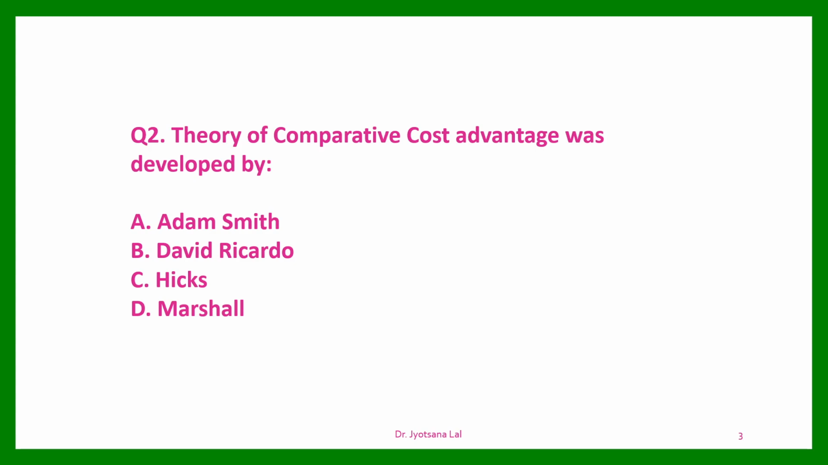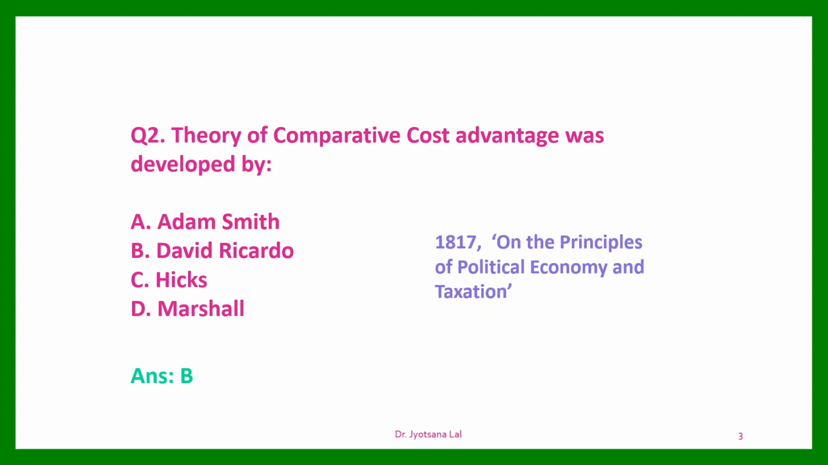Question number 2. Theory of comparative cost advantage was developed by. Very important theory of international trade. It is also known as the classical theory of international trade. Who has given this theory? Options are Adam Smith, David Ricardo, Hicks, Marshall. Yes, the correct option is David Ricardo, option B. David Ricardo, a very popular economist, gave this theory for international trade in 1817, and this theory was published in his book on the principles of political economy and taxation.